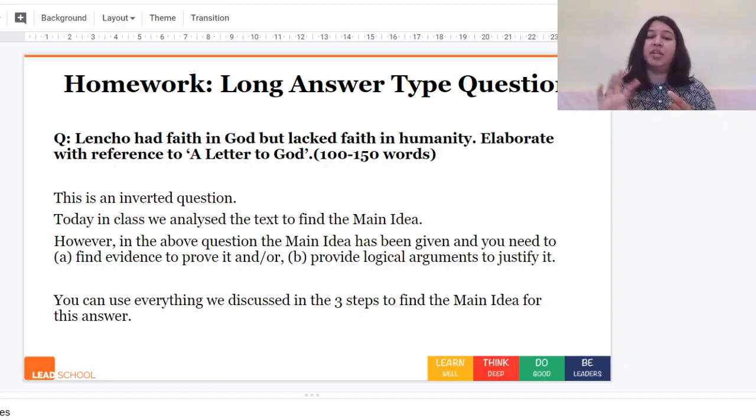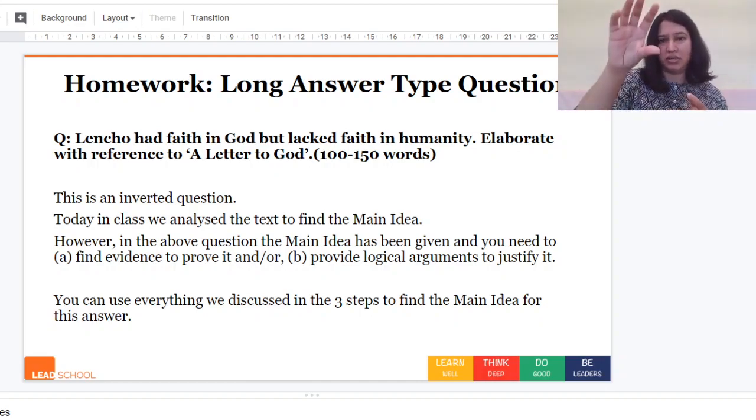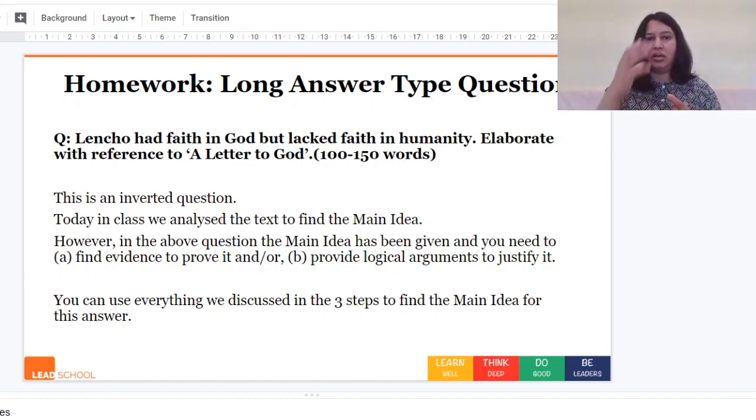You can use everything we discussed in the 3 steps where we found the main idea. Now the main idea is already there, so all the points that we discussed in steps 1, 2 and 3 are something that you can use and note down here.